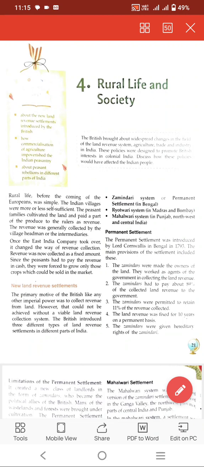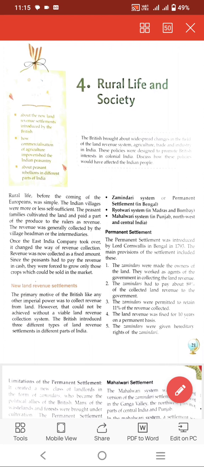Okay, students, today we are going to start a new chapter of history, Rural Life and Society, chapter 4 of your history. In class 8, we are doing modern history. We are studying how the British company, the English East India Company, came to India for trading purpose only, right? And how did they become a supreme political power in India?